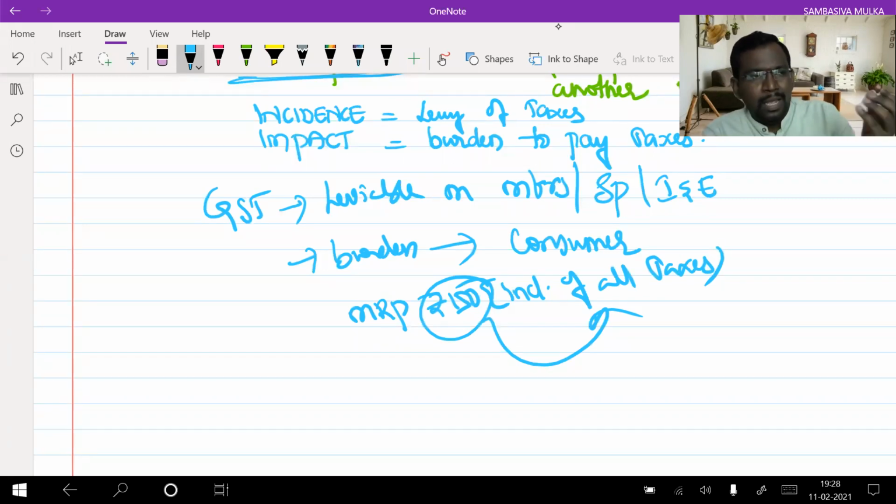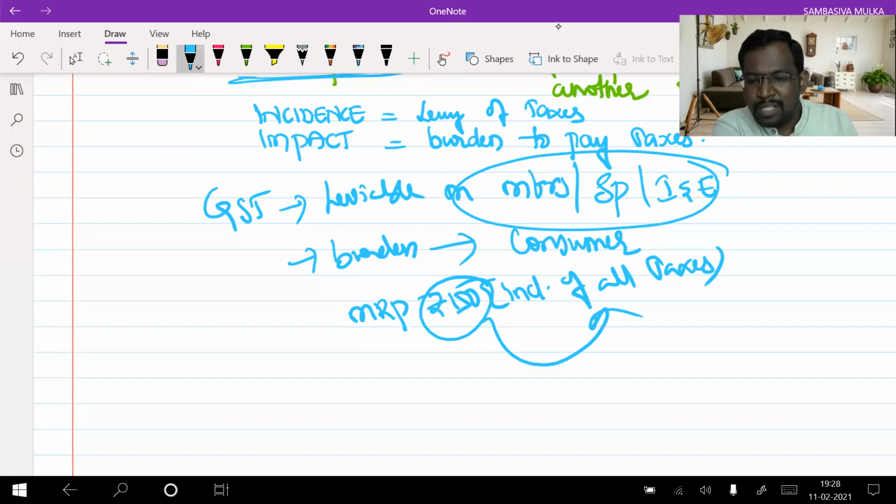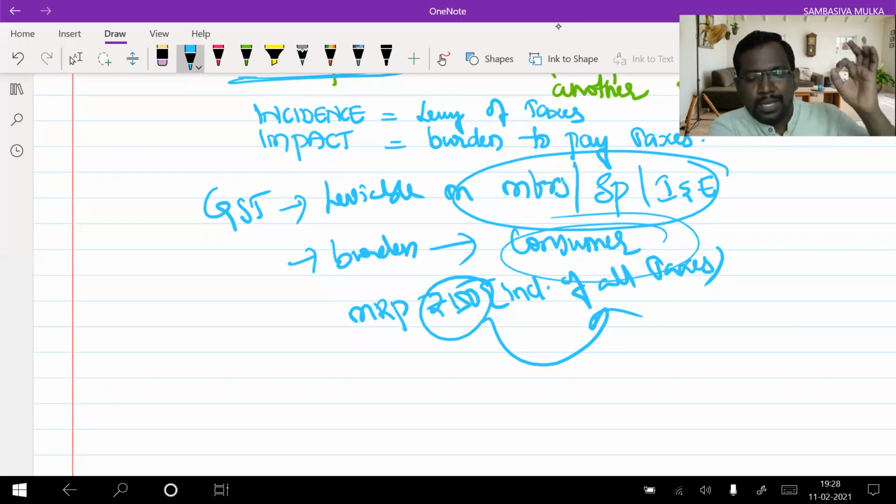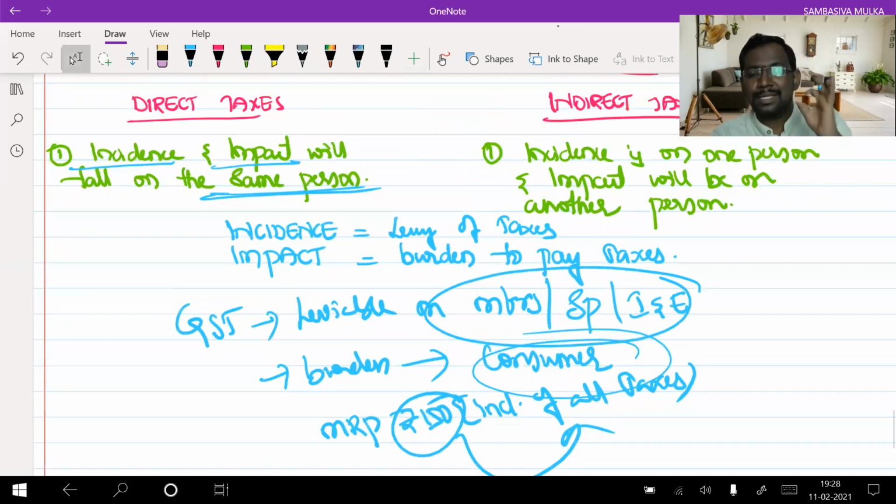So the ITC company will shift that liability to the distributors. The distributor shifts the GST liability to the wholesaler, the wholesaler shifts the liability to the retailer, and the retailer shifts the liability to the consumer, and the consumer has to bear it. So the incidence is on manufacturers, service providers, importers and exporters. The incidence is on wholesalers, retailers, distributors, but the burden of payment of taxes lies with whom? Consumers, the ultimate consumers. That is why these are called indirect taxes.